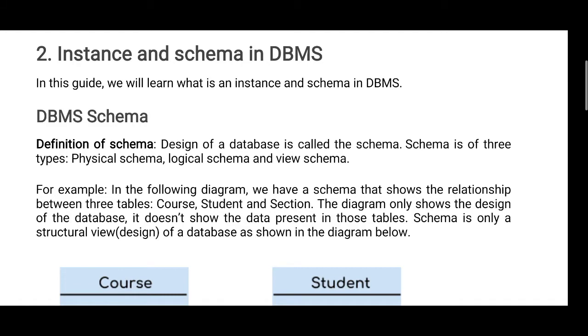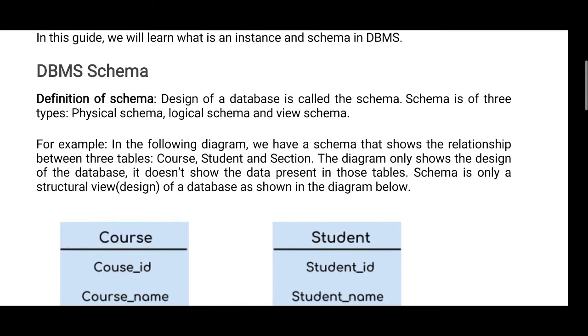In the following diagram, we have a schema that shows the relationship between the 3 tables: course, student and section. The diagram only shows the design of the database. It doesn't show the data present in these tables. Schema is only a structural view of a database shown in the diagram.